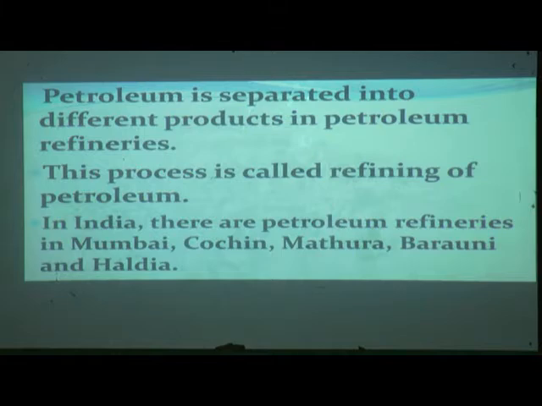Petroleum is separated into different products in petroleum refineries. When petroleum is taken out from the sea, it is taken to the factories to separate the different things in it. It undergoes a process in refineries. This process is called refining of petroleum.